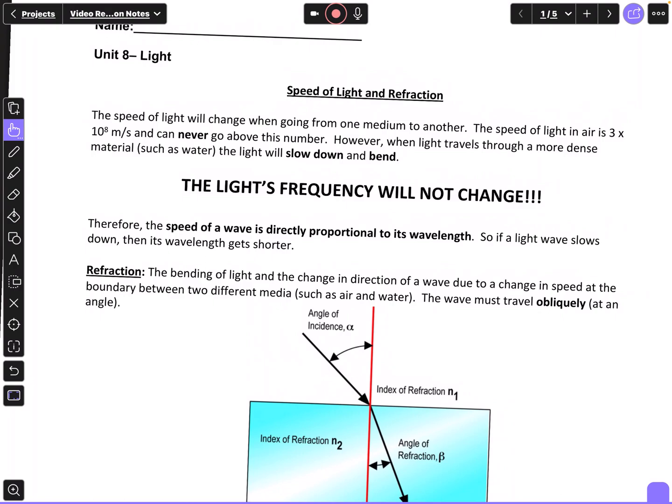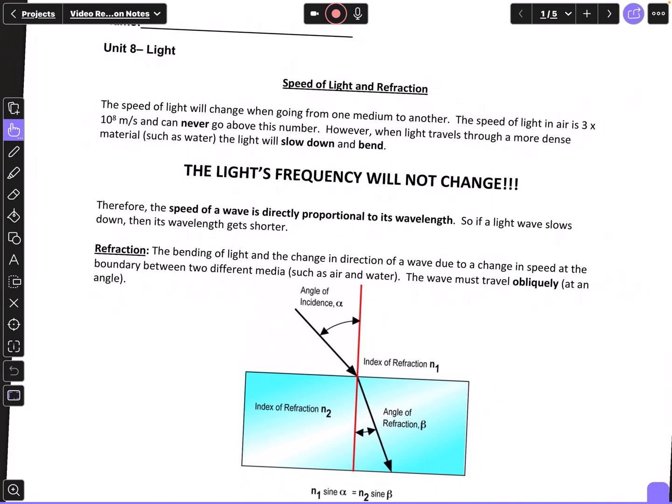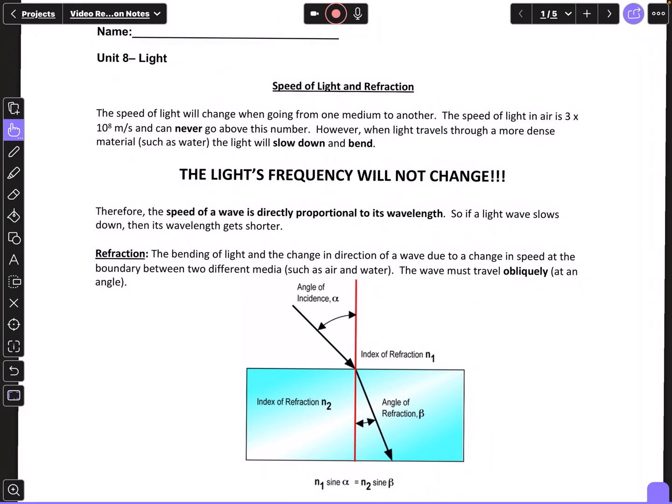Now, refraction is different. One thing about light, when it hits a new medium, its frequency does not change. Therefore, the speed of a wave is directly proportional to its wavelength. You need to know that. That will be a test question.